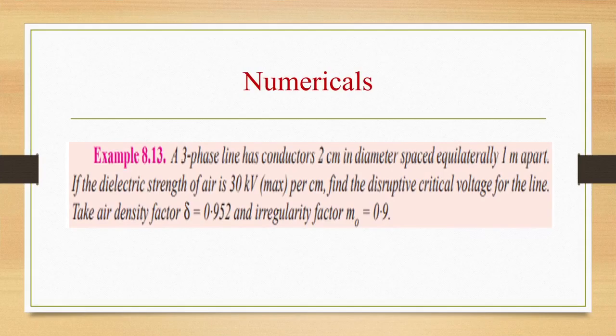So let us see a few more numericals. A three-phase line has conductors 2 cm in diameter spaced equilaterally 1 meter apart. If the dielectric strength of air is 30 kV maximum per centimeter, find the disruptive critical voltage for the line. Take air density factor δ as 0.952 and irregularity factor m0 as 0.9.